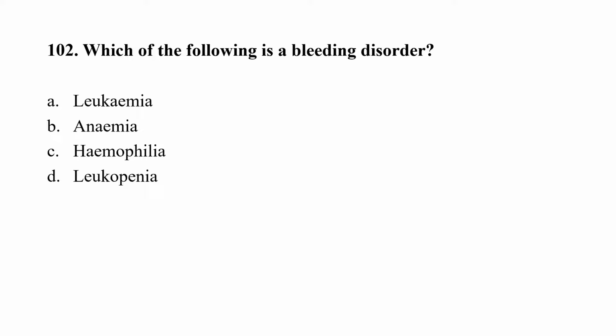Question number 102. Which of the following is a bleeding disorder? Option A, leukemia, option B, anemia, option C, hemophilia, option D, leukopenia. Correct option here is option C, that is hemophilia.